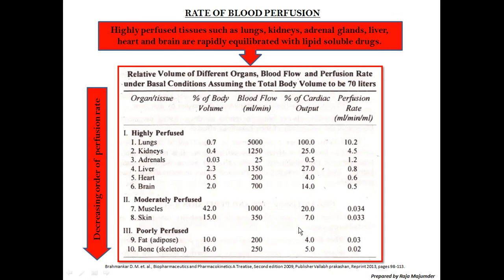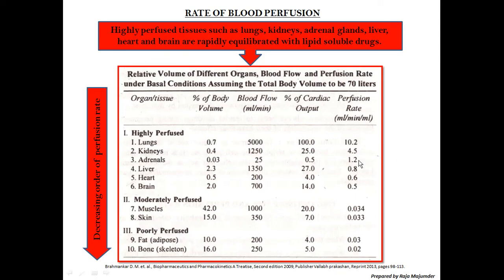Compared to all of these, which one is the lowest? Adrenal. Its percentage of cardiac output is very low, but it doesn't mean it is a poorly perfused area, because the adrenal glands are so small that their tissue volume does not require much blood. But see the blood flow.